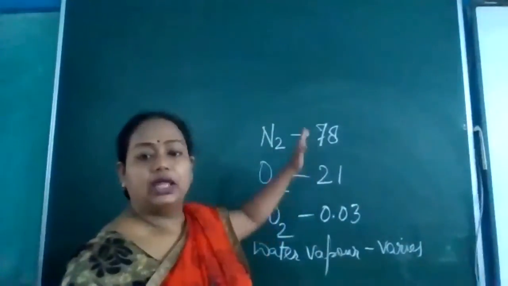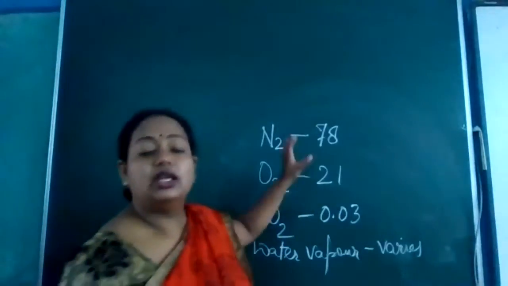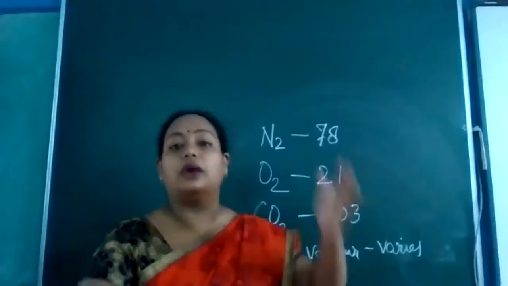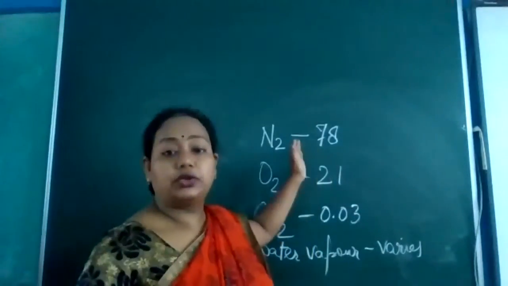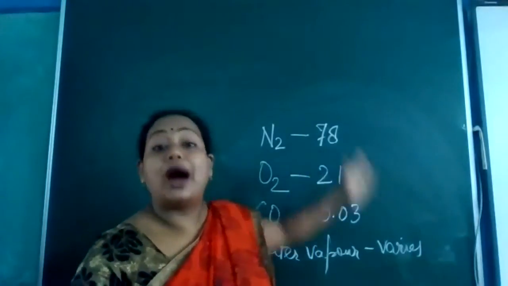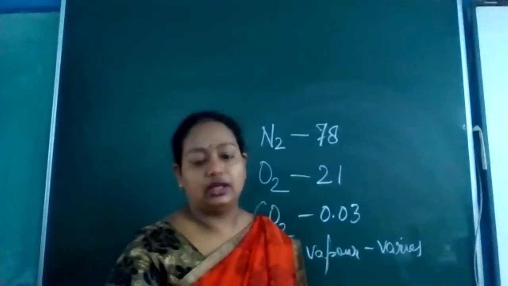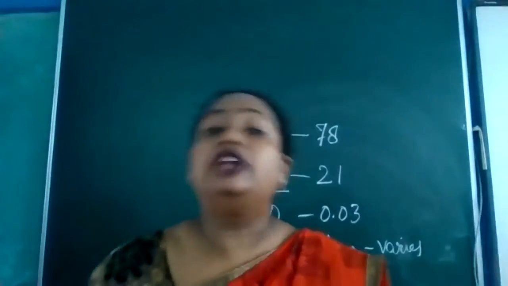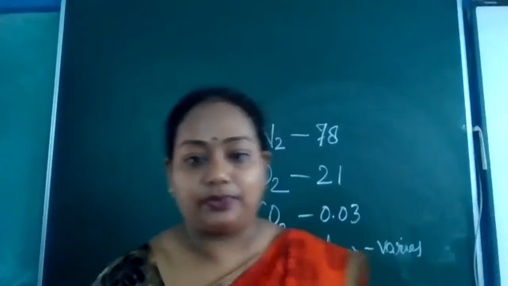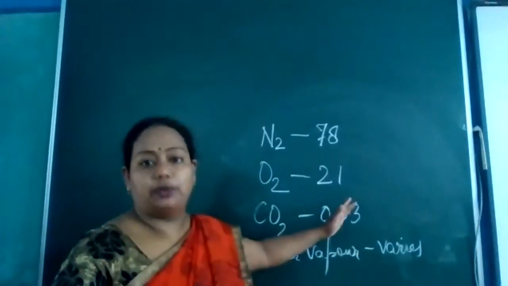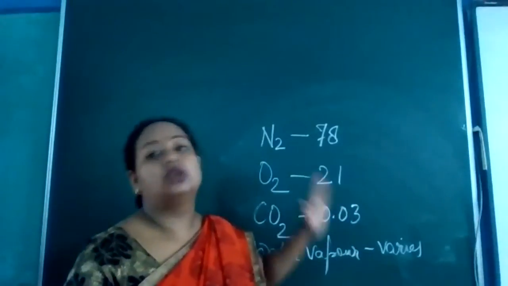So you see here, there are different components present. We are learning from, I think, 3rd or 4th class, that nitrogen present in the air is about 78%. It's not fixed. It varies from place to place. Oxygen is 21%. This amount is also not fixed.